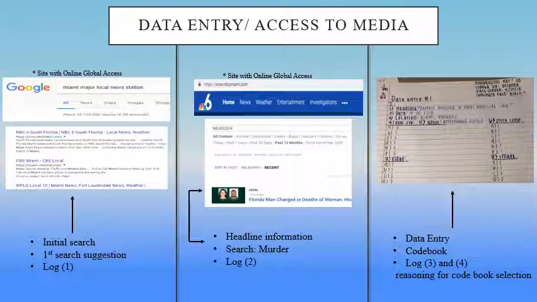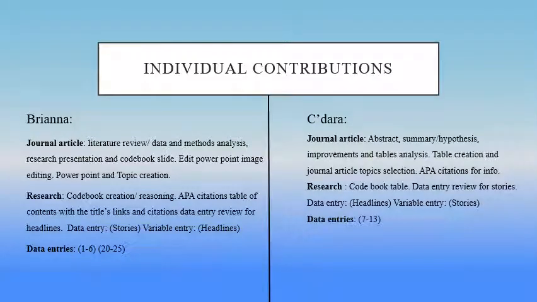By analyzing stories and their headlines, we can gather enough data to form a statistically significant conclusion of whether or not a relationship exists between race, crimes, and their nature and their portrayals in media. To fulfill my role in this investigation, I chose 6 high-profile murder cases to research and analyze to enter into our codebook. The 6 high-profile murders I chose were cases that sparked outrage around the country due to their outcomes or the gruesome violence in the crime itself. I am responsible for finding both a video news reporting and an online news article that report the happenings of each murder case. In the future, these videos and articles will be used as references.